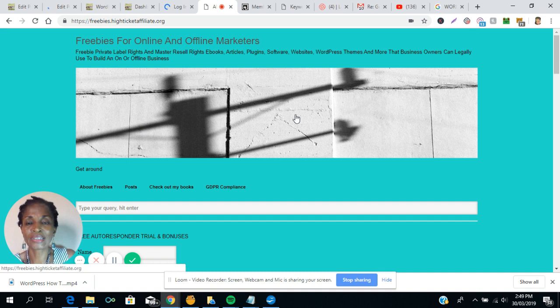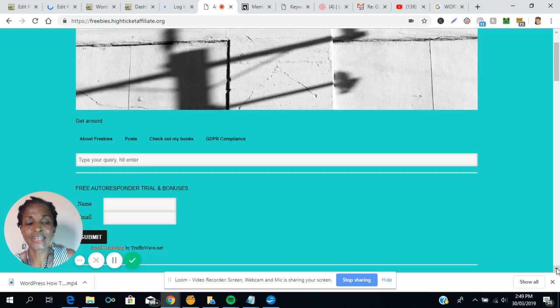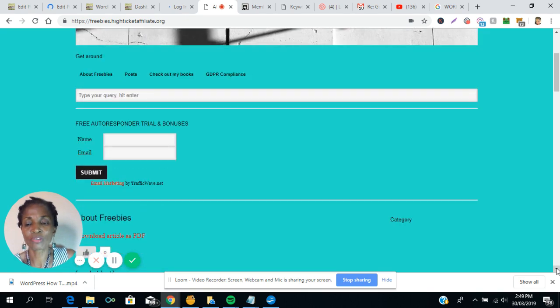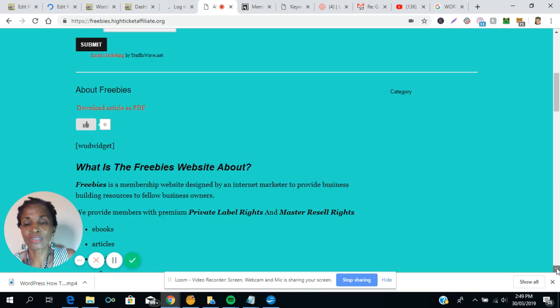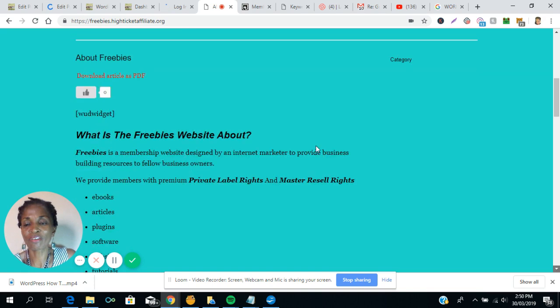That's the header. And this is the menu bar. This is a widget there. And this is the background. I customized the site so that the background here is in teal. You can also add an image to your background, so that your site has a little bit of pizzazz, a little bit of interest. But on this one, I put a color.